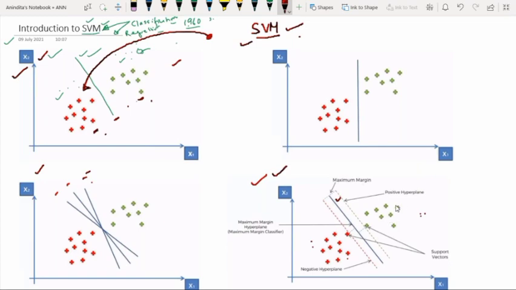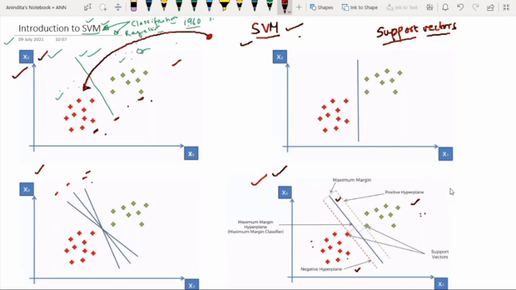Now first thing, before understanding the support vector machine algorithm, you have to understand first what is the meaning of support vectors. See, support vector means whatever points we have in this two-dimensional space, all these points are known as support vectors. So instead of calling them data points, you can call them support vectors.